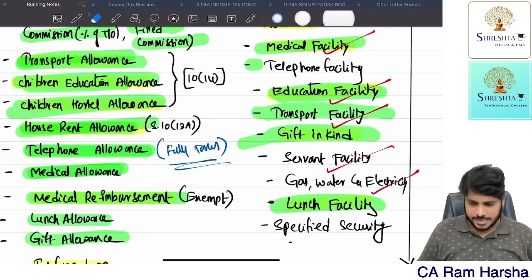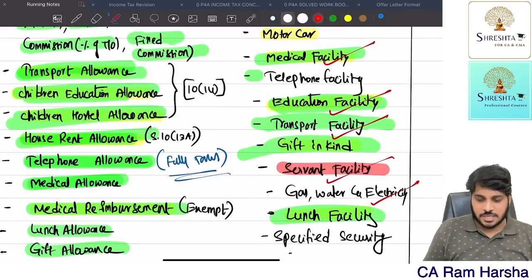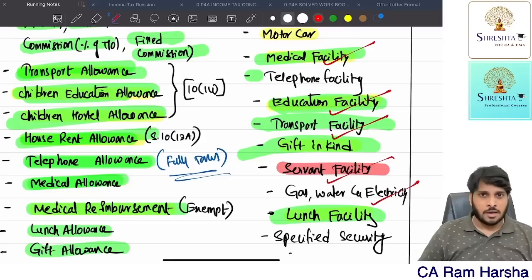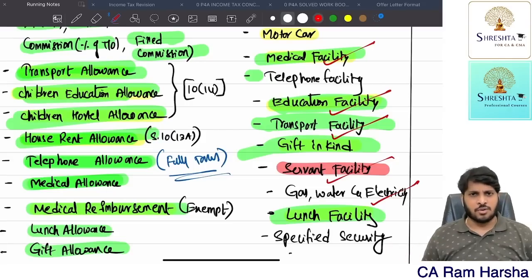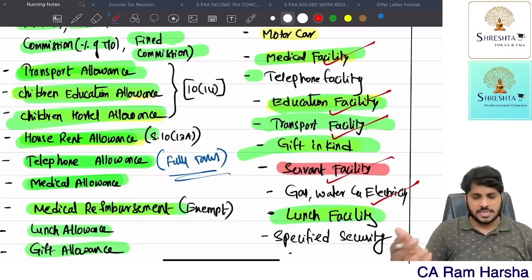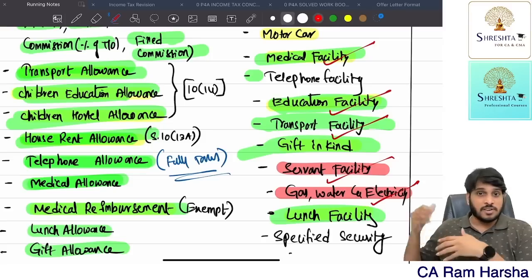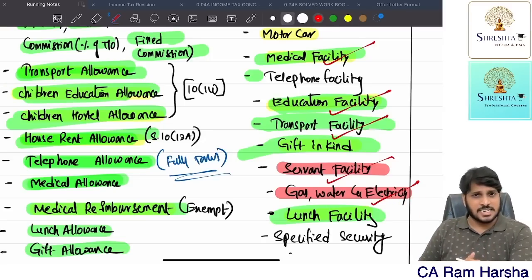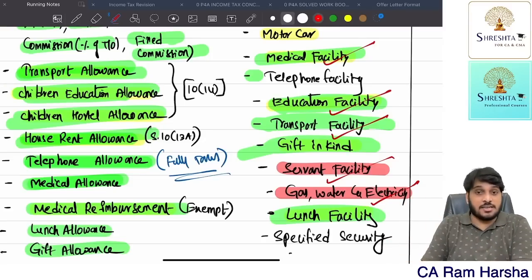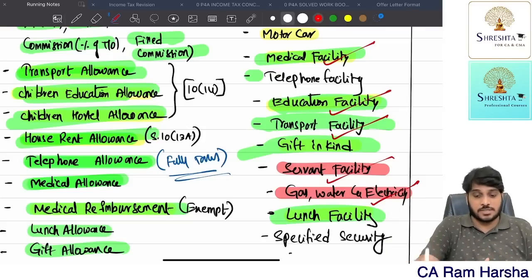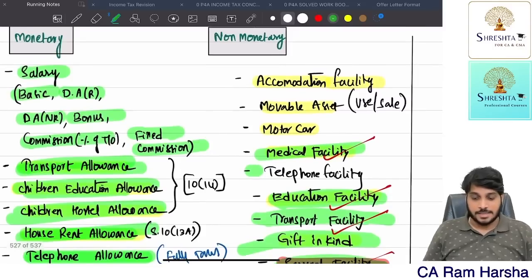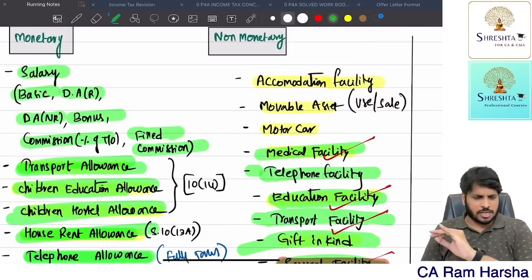For logic, getting it? So servant facility, how much will we tax it? Whatever servant salary the company is paying, that is a benefit in the hands of the employee, that is taxable. Gas, water, electricity: if the company is buying from somebody and then giving gas, water, electricity, whatever the company pays, that is a perquisite, that is taxable. Suppose the company itself manufactures and gives it to the employee, the manufacturing cost is the benefit in the hands of the employee, that is a perquisite, over. So servant over, gas, water, electricity over. Then telephone facility is fully exempt, not at all taxable.